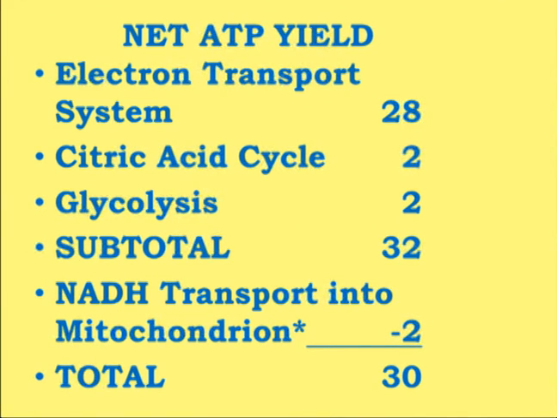So 10 NADH will produce 25 molecules of ATP, and 2 FADH2 will produce 3 molecules of ATP. So the total will be 25 plus 3, that is equal to 28, as shown in the slide. Now why will FADH2 produce only 3 ATP?